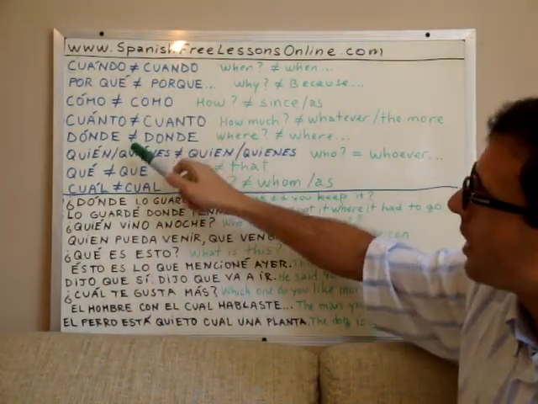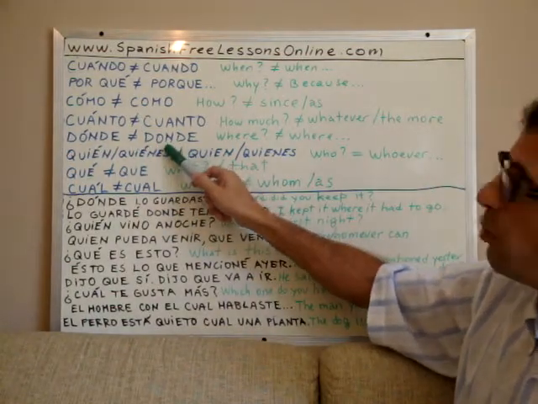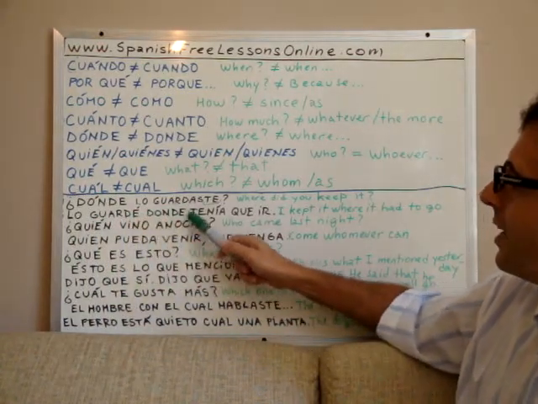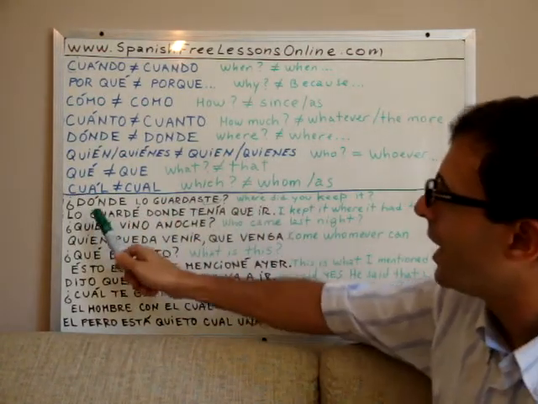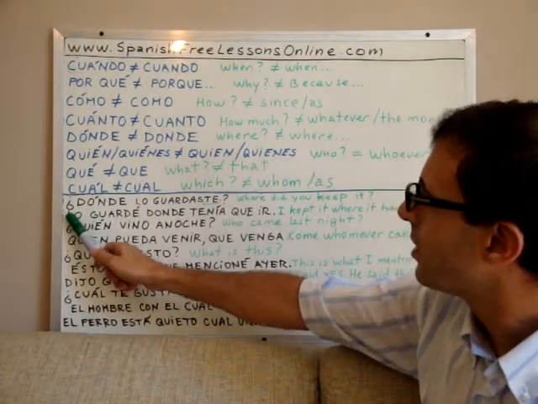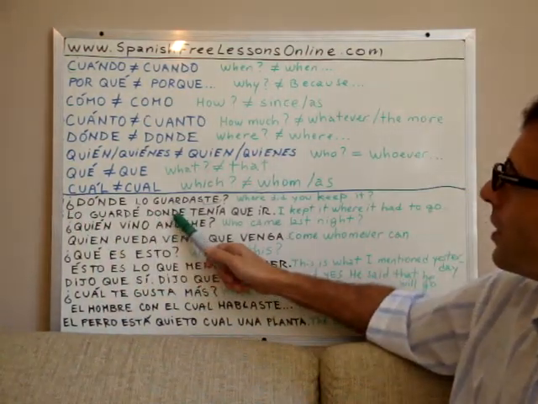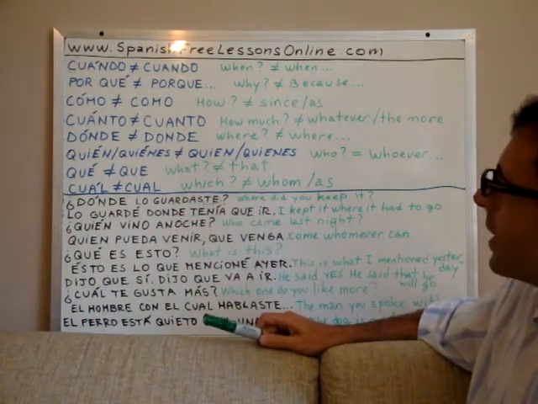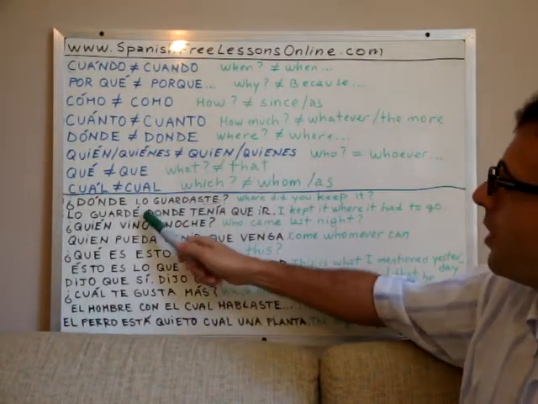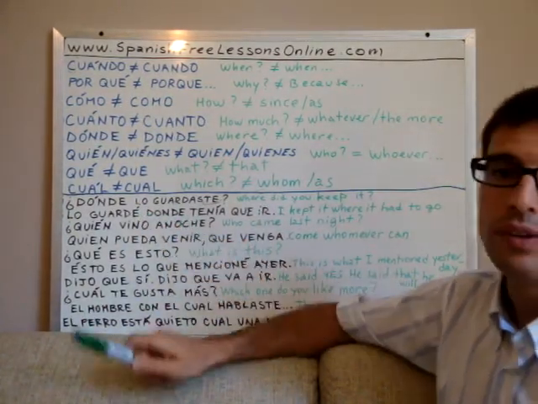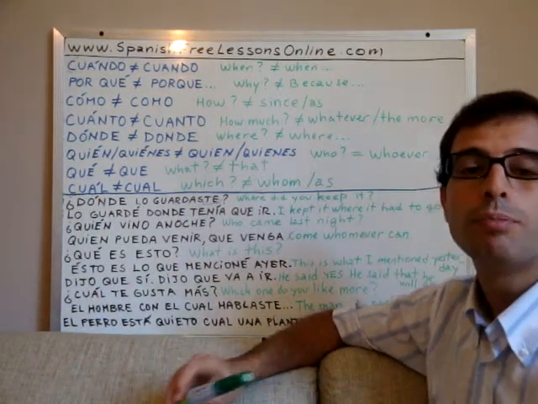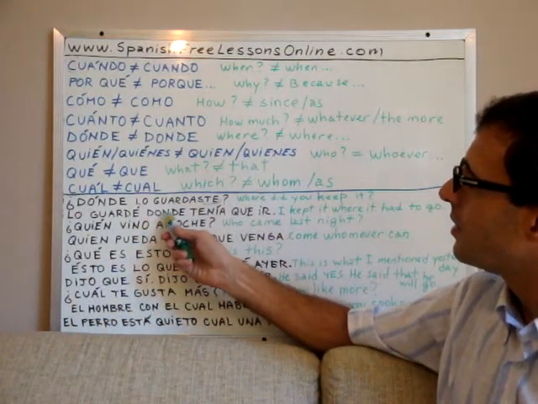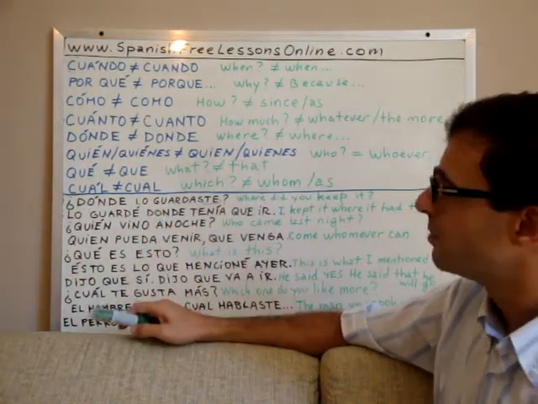Now we will see how we use donde here in the second case without the tilde. Lo guardé donde tenía que ir. I kept it where it had to go. Okay? I kept it where it had to go. This donde is not inquiring anything, but it's providing some information, right? That's why it does not carry a tilde on the O.